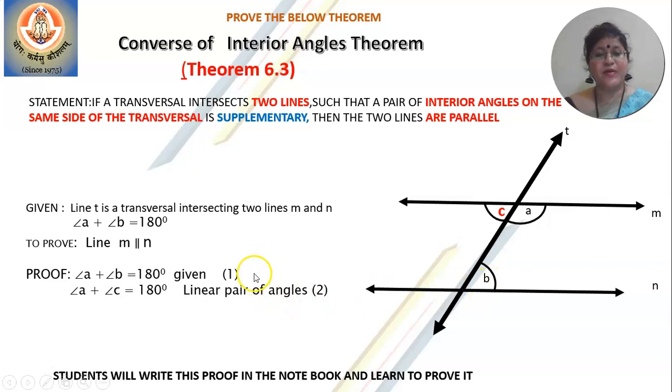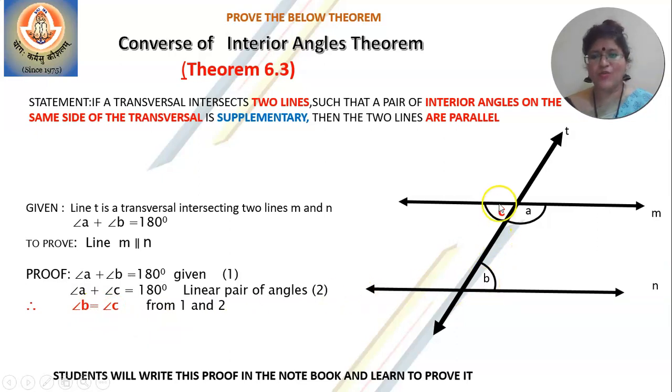Now compare statements 1 and 2. A plus B is 180, A plus C is 180. If the right hand side is equal, what happens to the left hand side? The left hand side will also be equal. That means A plus B equals A plus C. Don't you think A and A cancel? So when A and A cancel, you get B equal to C from 1 and 2.